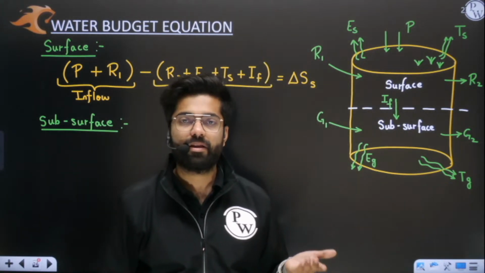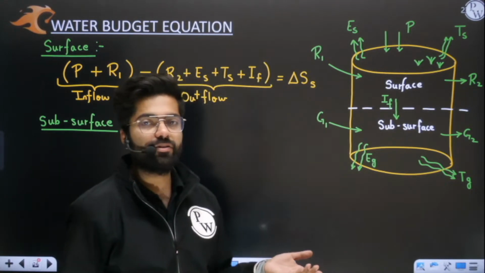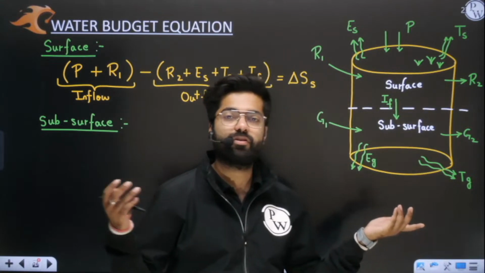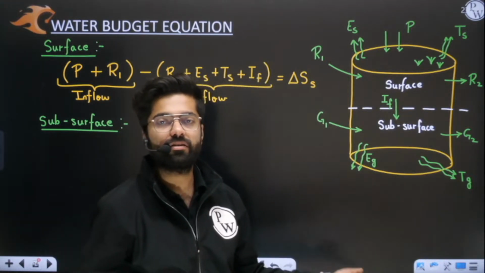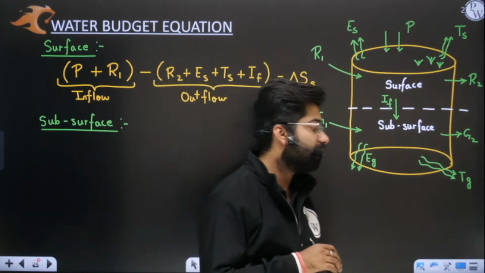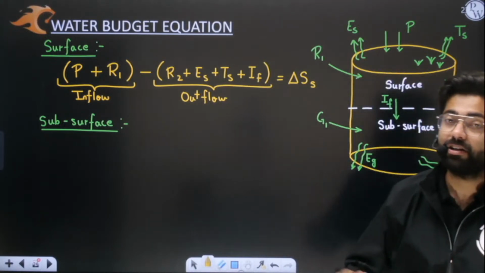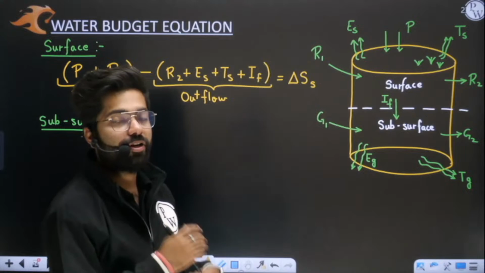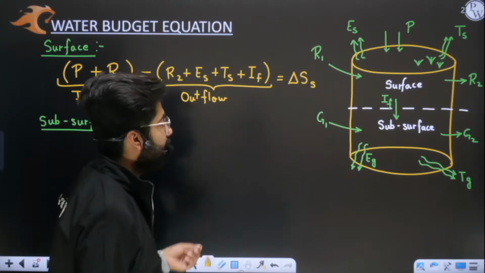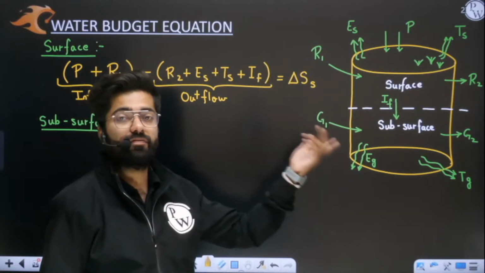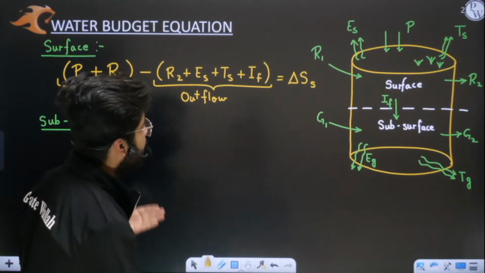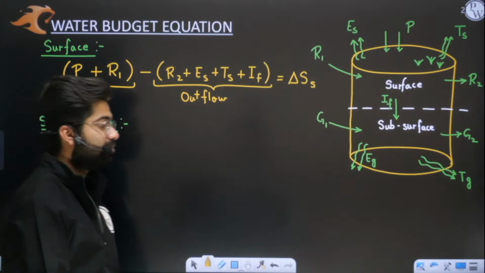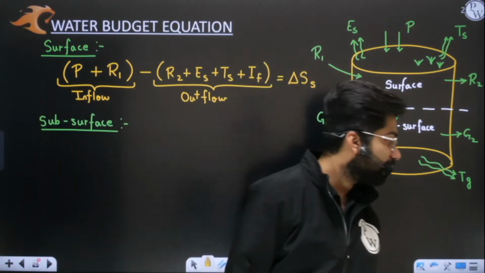If it is not having any value, we can call it 0. Any of these quantities can be equated to 0 if it is not there. We are only discussing how many different forms of components, of inflow and outflow, can be there when we are talking of surface and subsurface.